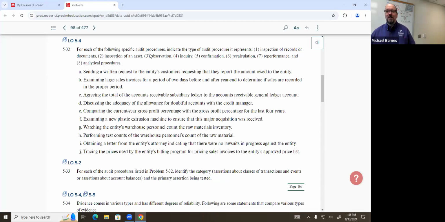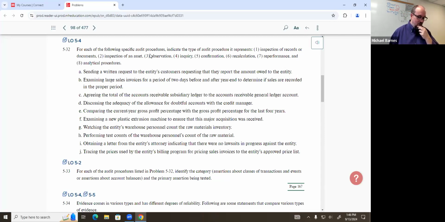Okay, if they're records and documents, we're probably relating to individual transactions. So when we say these are transactions and events, yeah, okay, we're talking about assertions related to transactions and events. And what's our assertion specifically here? Cutoff, yes, because we're talking about recording it within a period of time. Very good. Agreeing the total of the accounts receivable subsidiary ledger to the accounts receivable general ledger account.